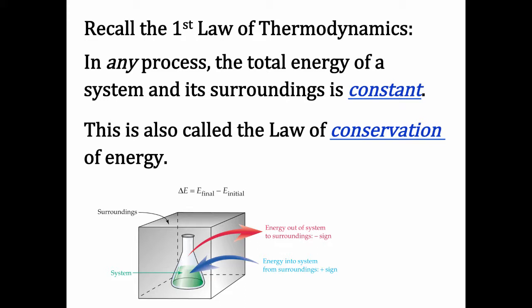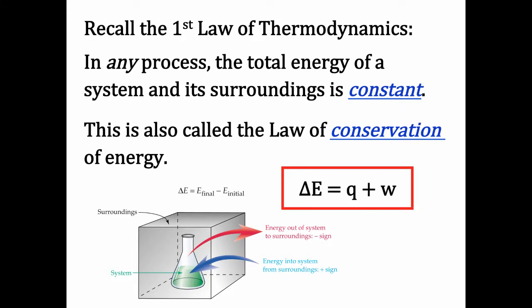And we can always track these energy changes, and they can occur either via heat or work, Q and W respectively. If heat flows into or out of the system, that'll change the energy of the system. If work is done either by or on the system, that'll change the energy of the system. But no energy disappears, no energy appears out of thin air. We can always track that. If the system absorbs 200 joules of energy from the surroundings, then the system's energy goes up by 200 joules, and energy overall hasn't changed. It's constant, it's conserved.